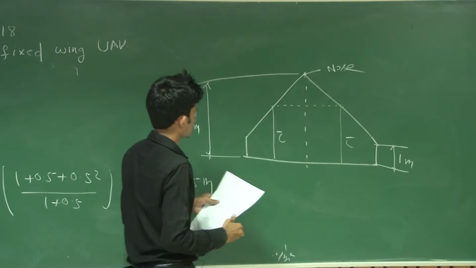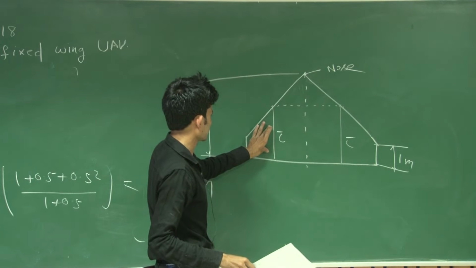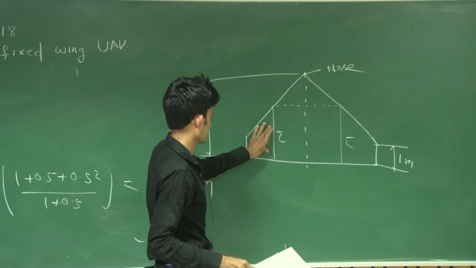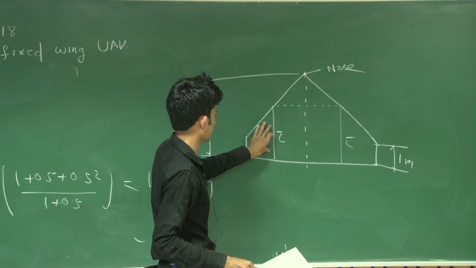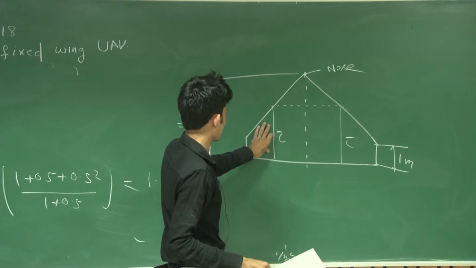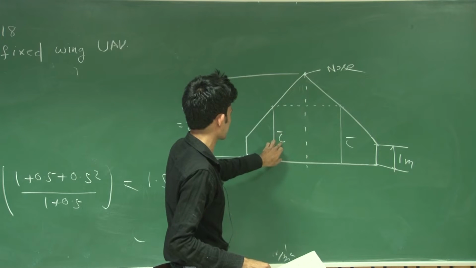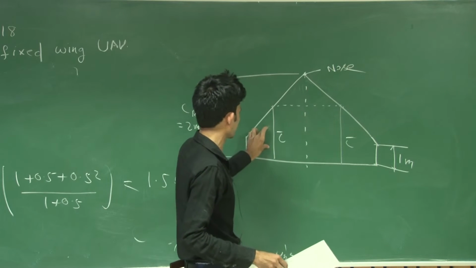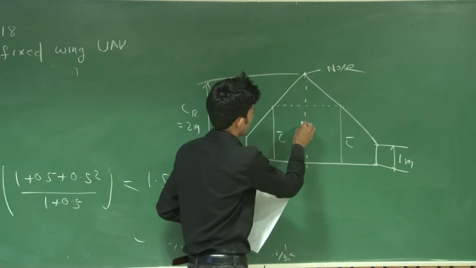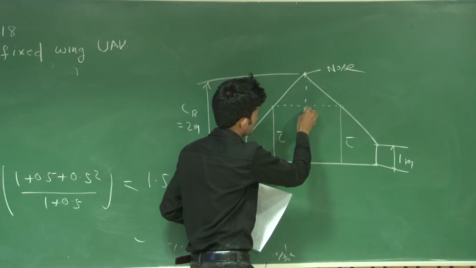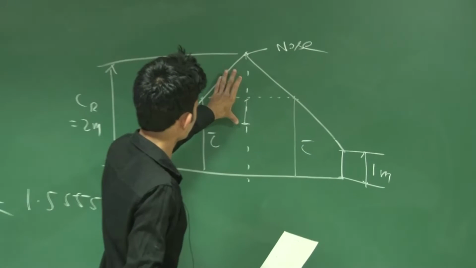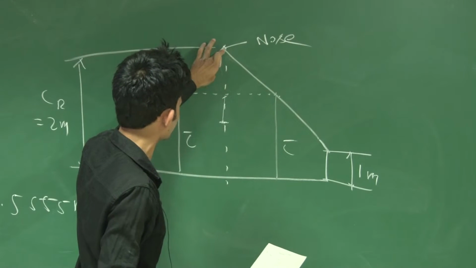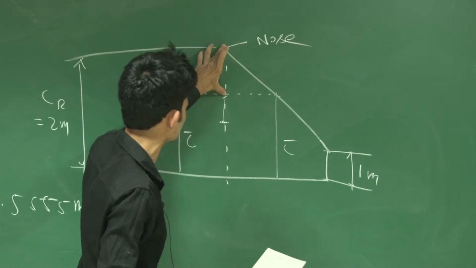You know that for a subsonic wing, if your flight is subsonic, you can approximate the aerodynamic center location to be at 0.25 of the mean aerodynamic chord. But this distance will be from here, not from the nose, and it is asking for the distance between the nose and the aerodynamic center, so you have to add this distance also.